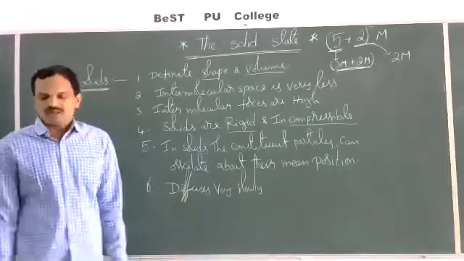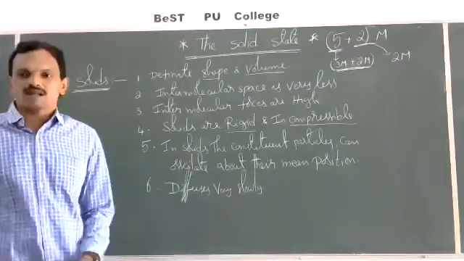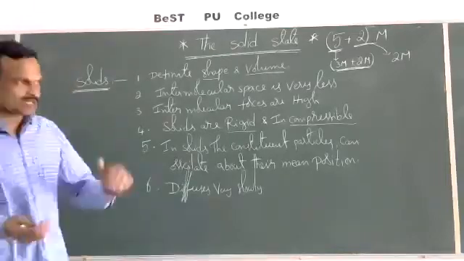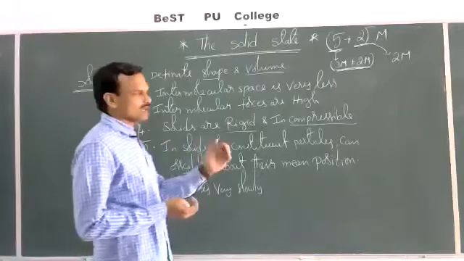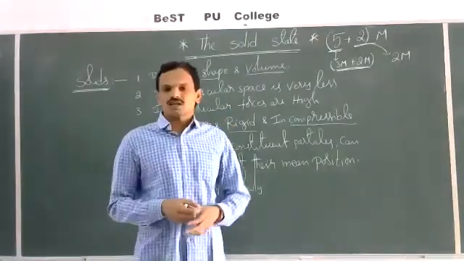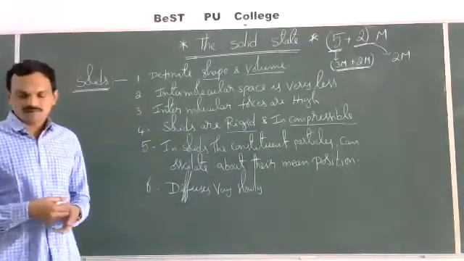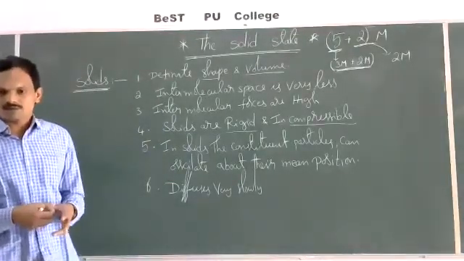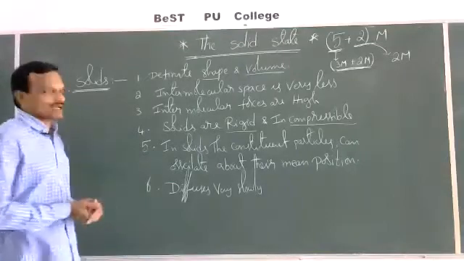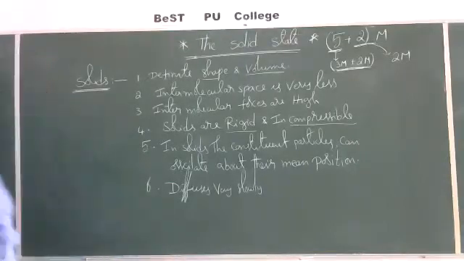Diffusion. The rate of diffusion of solids is very less or almost negligible. Whereas gases and liquids have a high rate of diffusion, they can flow easily. That's why gases and liquids are considered as fluids. This is regarding some characteristic properties of solids.